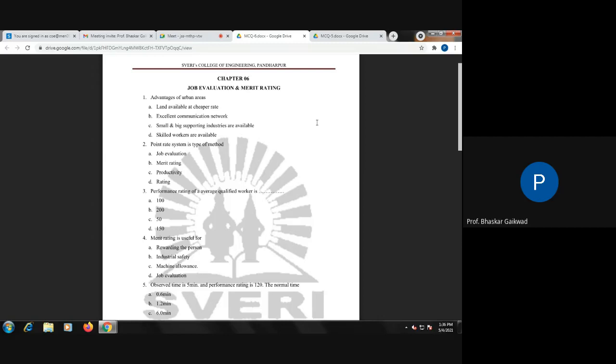Then this job evaluation will help in recruitment of manpower, selection, promotion and transfer purposes, and maintain good relations between the employer and employee. So these are the objectives. On this basis, multiple choice questions will be there.